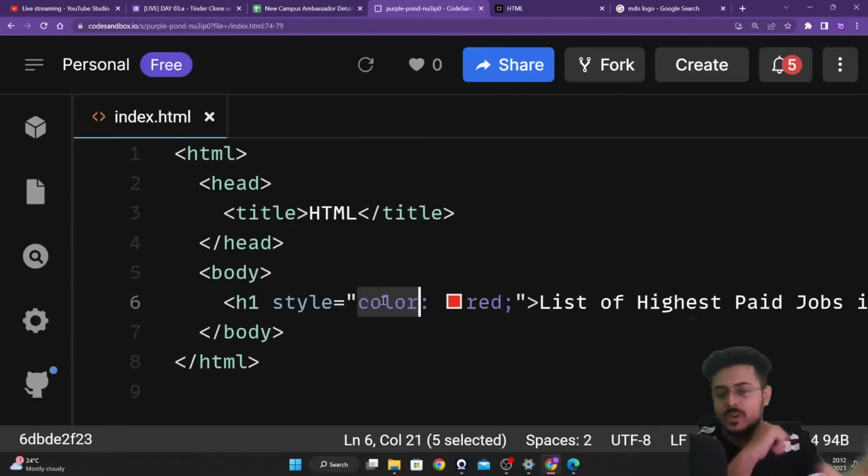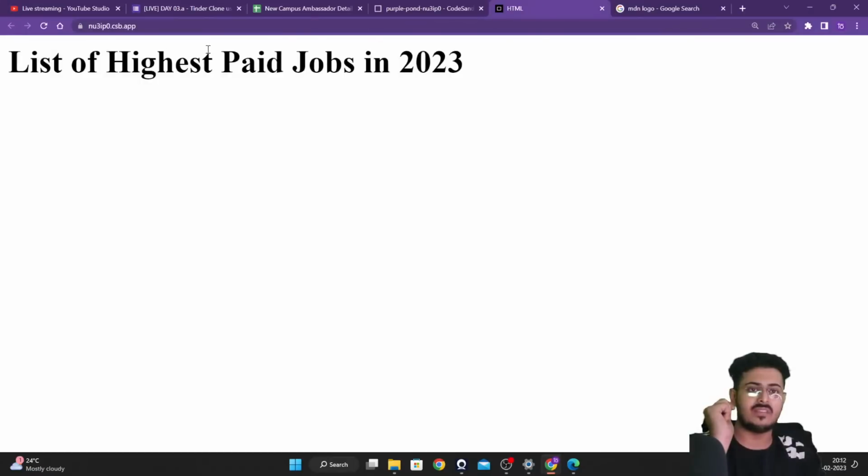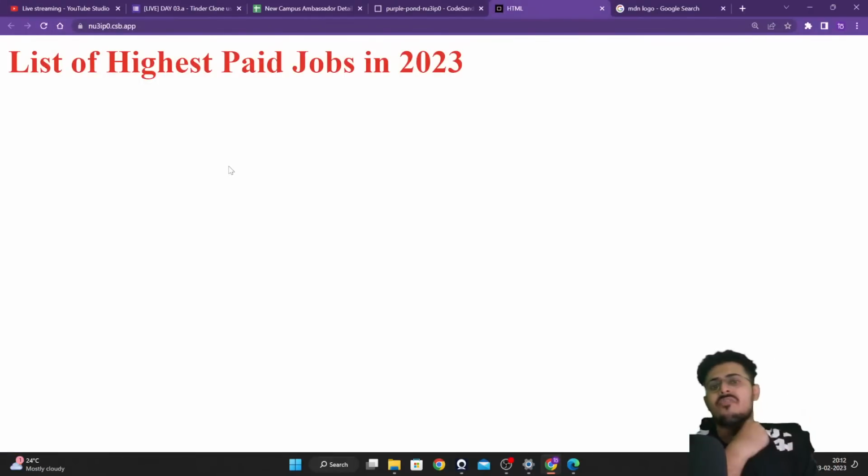We will understand the code in a few minutes, you don't have to worry. If you go back to our website and reload our page, as you can see, the color of our text became red, guys.